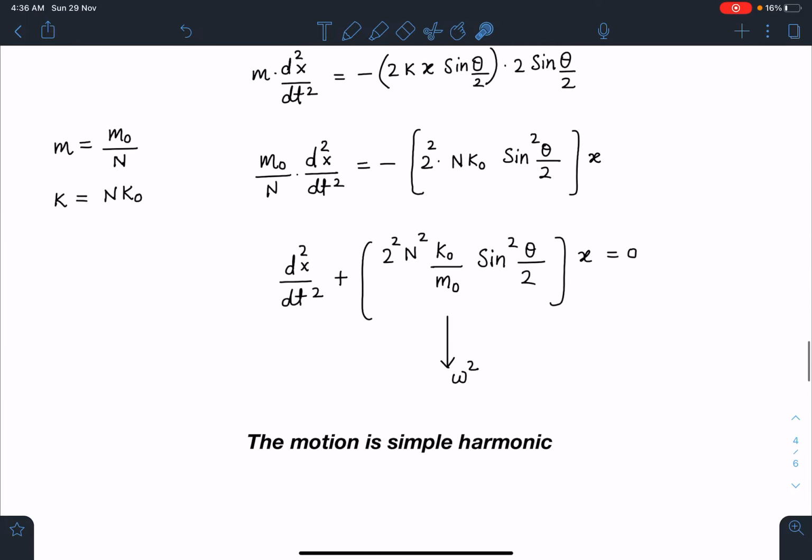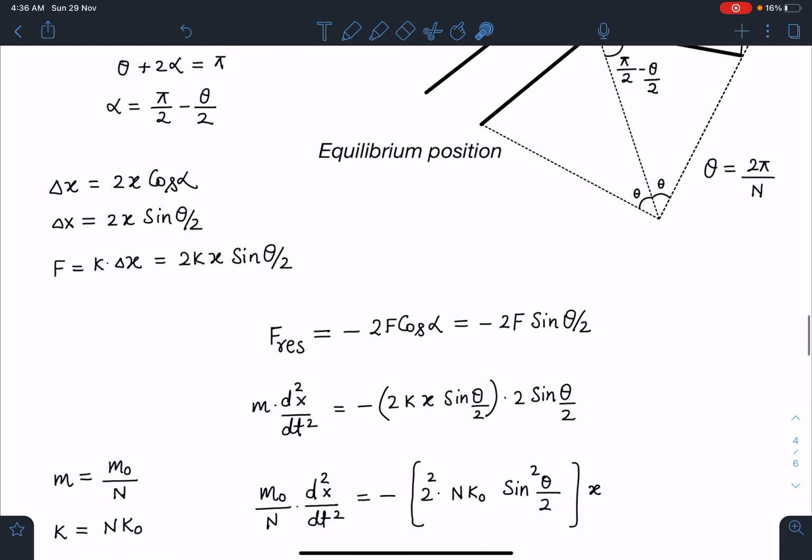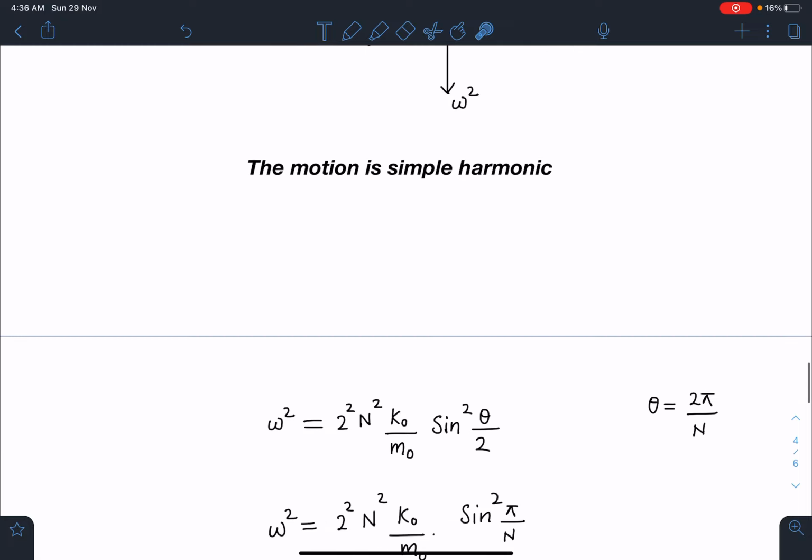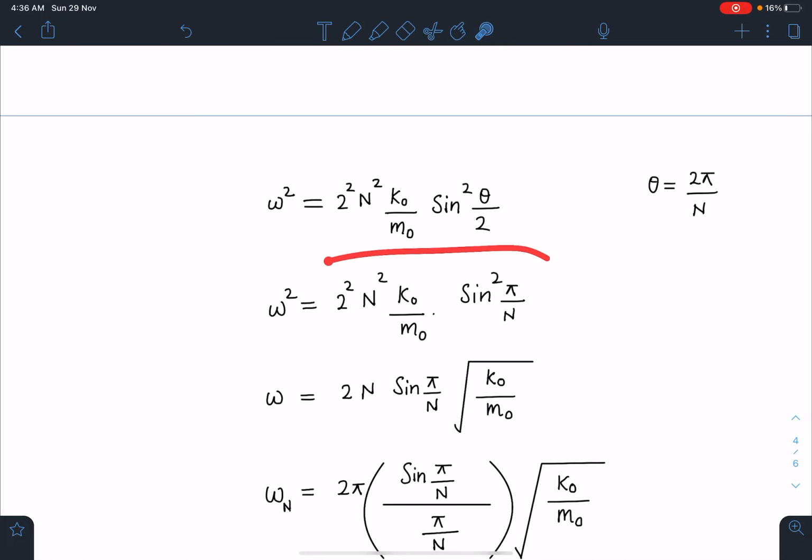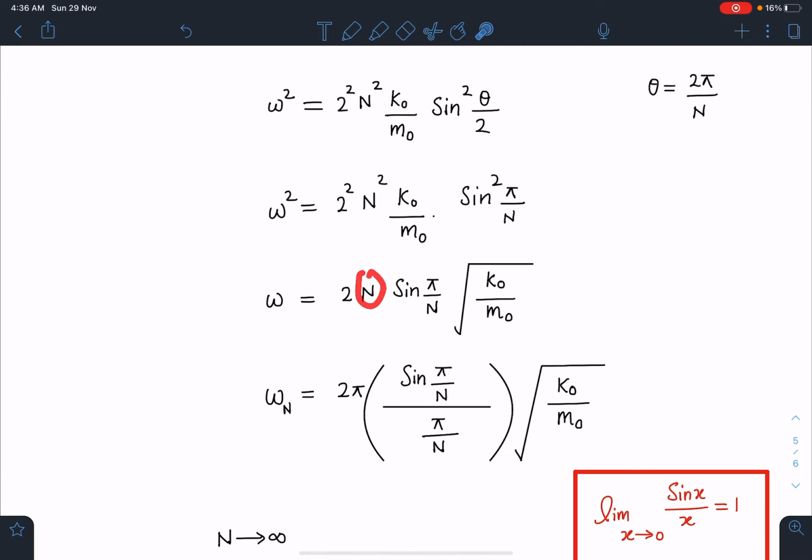I'll be getting the value of omega here, and the theta value I can substitute here, which is nothing but 2 pi by n. When I substitute the value in this case, I'm going to get omega square equal to 2 square n square k naught by m naught sine square pi by n. So omega is going to be 2n sine pi by n root of k naught by m naught. Now I can multiply this n with pi and divide by pi, and since here it is pi by n, and n tends to infinity, that angle pi by n will be tending to 0.